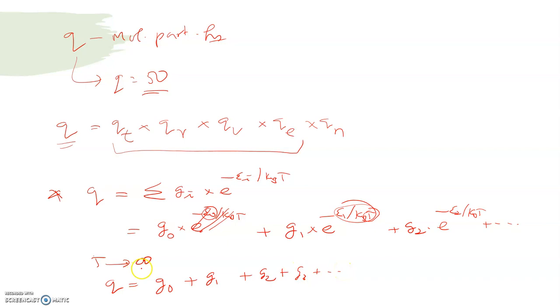So as temperature approaches infinity, the partition function is equal to the sum of degeneracies of each of these levels. I repeat, when temperature approaches infinity, the partition function is equal to the sum of the degeneracies of each of the levels.